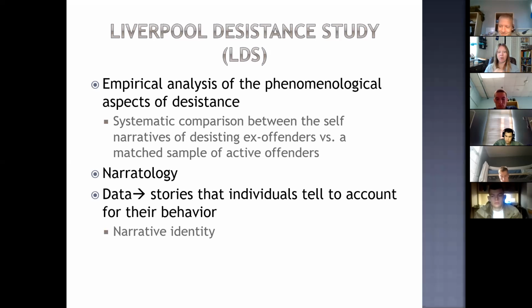So, the data for narratology are the stories that individuals tell to account for their behavior. So basically, people that are taking part in narratology are just having really sort of in depth interviews or conversations with people. You just kind of want to hear their life story. That's the whole way that you gather this data.